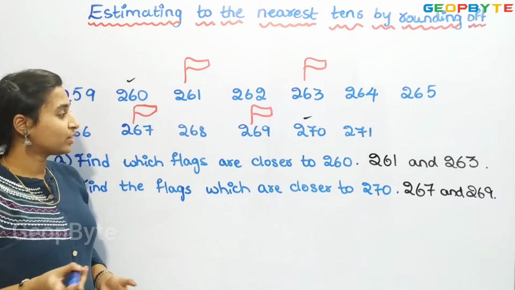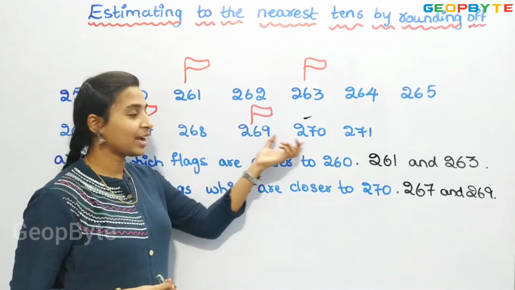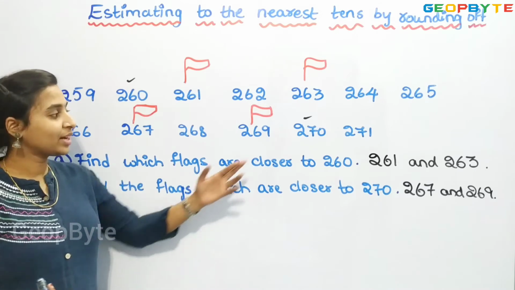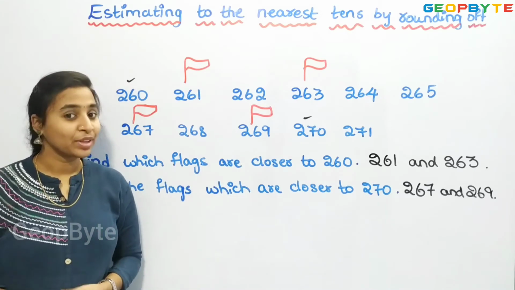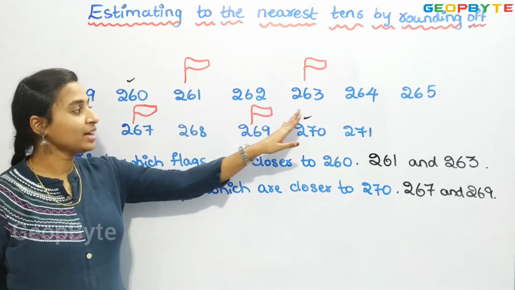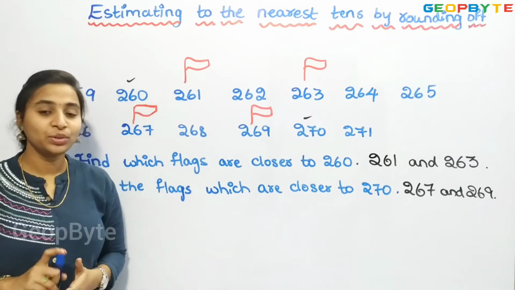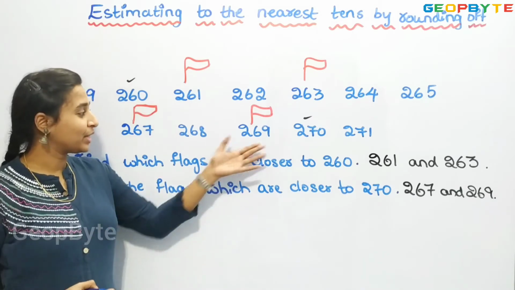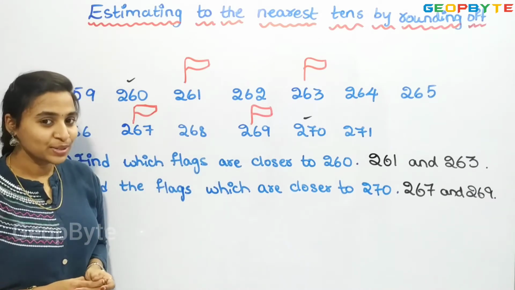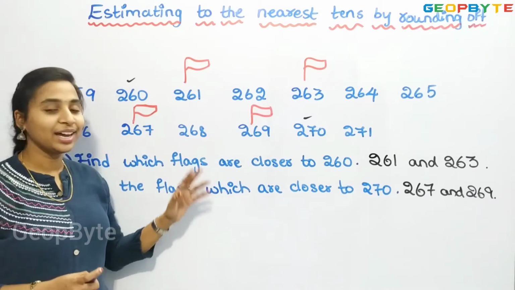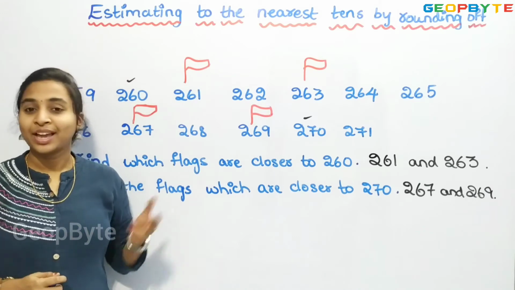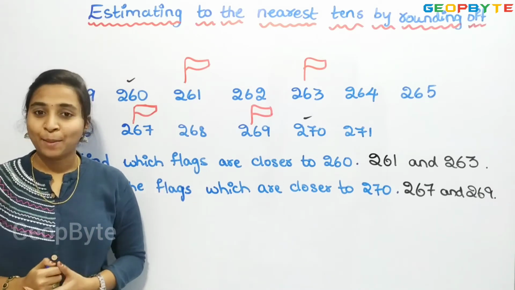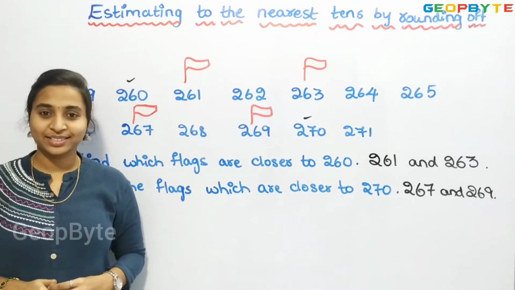The difference between 269 and 270 is 1 and the difference between 267 and 270 is 3. We can't say that 261 and 263 are closer to 270 because the difference is more when compared to these two flags. So only these two flags are closer to 270. Like this, we need to identify the closer numbers by seeing the difference.